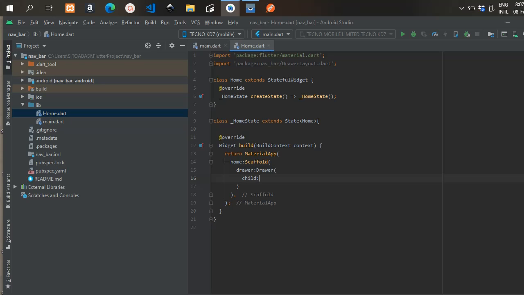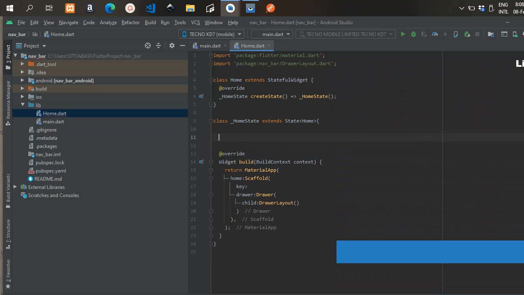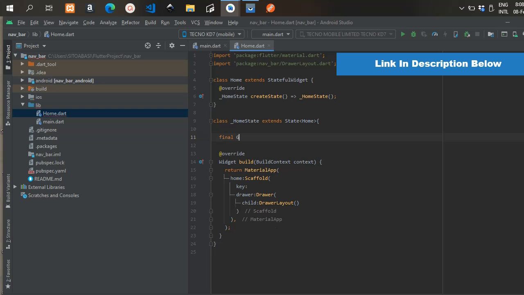To create a drawer in Flutter, you need the drawer property. To the drawer property, you pass in a drawer, and the drawer would have a child. This child would be based on your customization. It is here that you're going to determine how the look of your drawer will be. You can customize your drawer here. So we're creating a class called the drawer layout. Inside the drawer child, we're passing in the drawer layout.